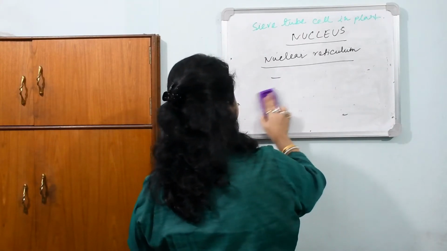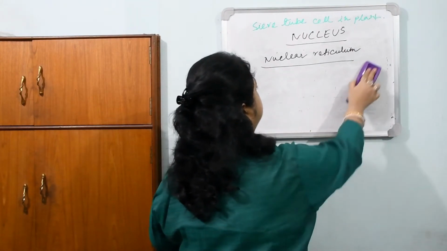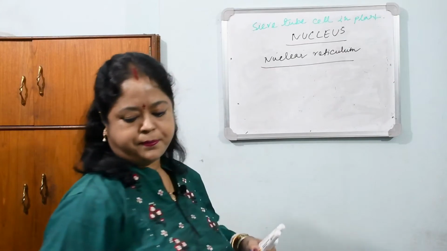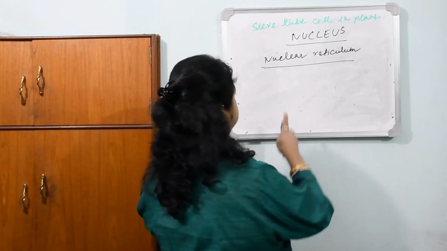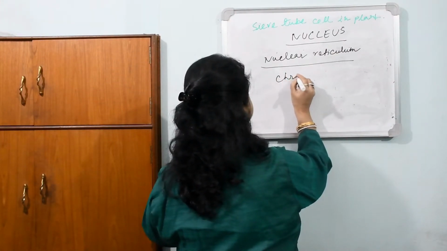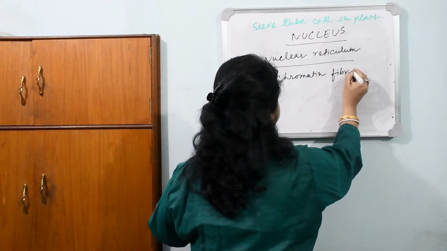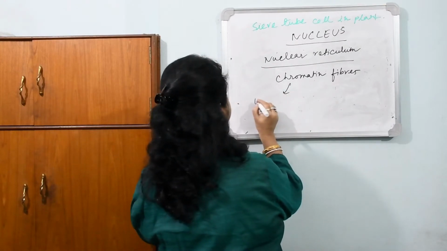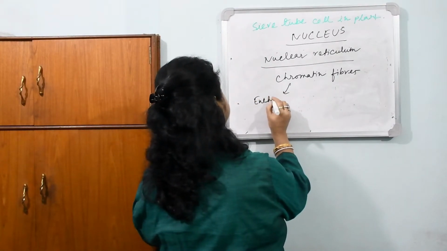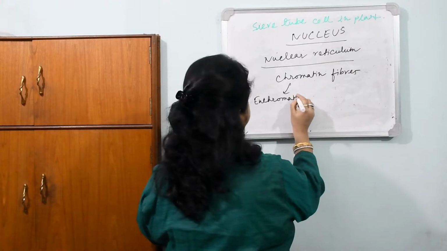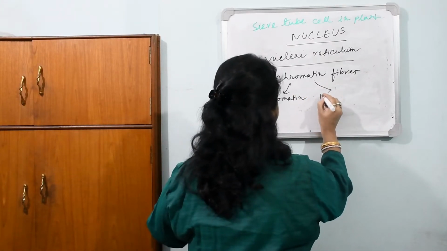Two types are there, broadly: one is euchromatin, and another is heterochromatin.